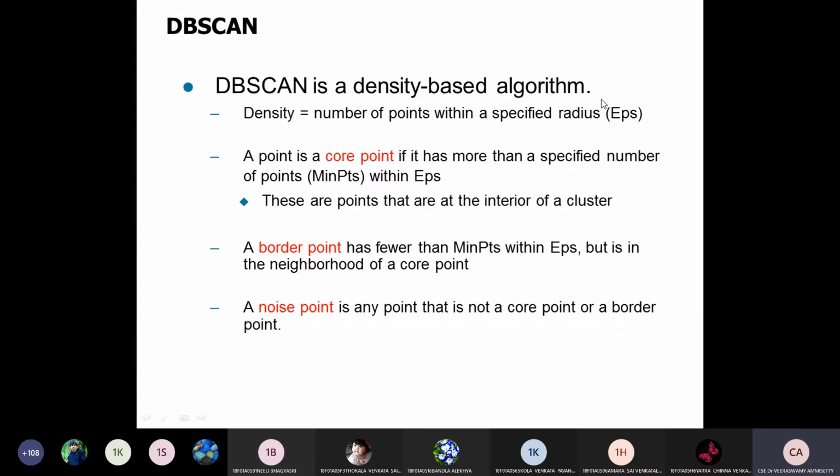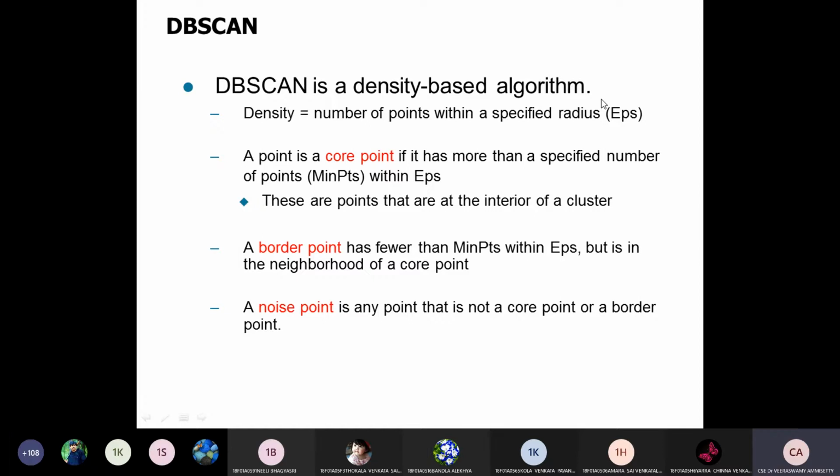Especially in a density-based algorithm, a core point must have a specified number of points within the epsilon. Then only do we form the cluster. The points outside the epsilon should be taken as outliers or noise of the data. That can be considered the major constraint for the DBSCAN algorithm.